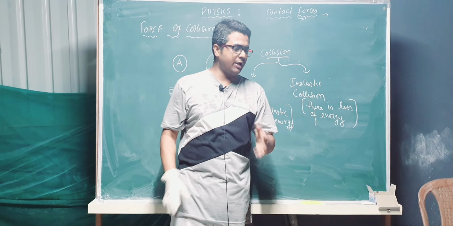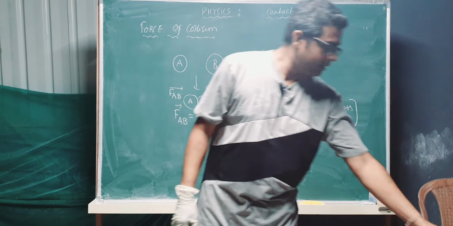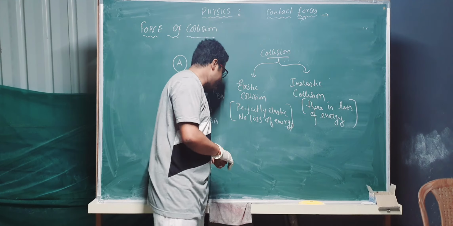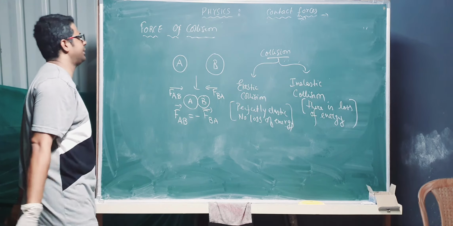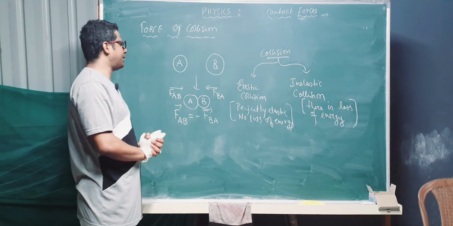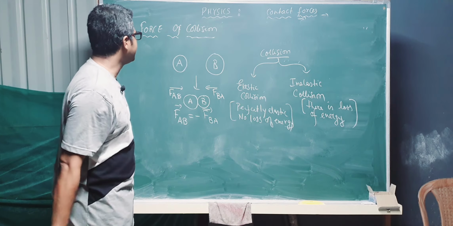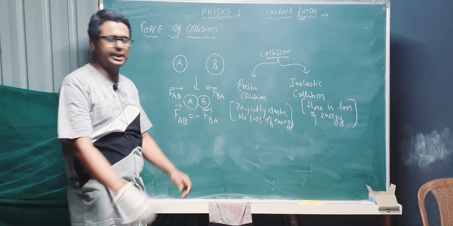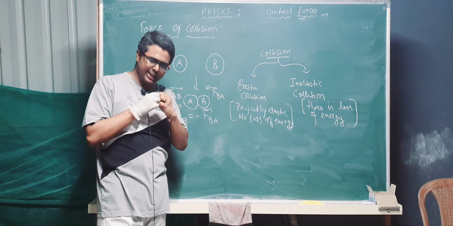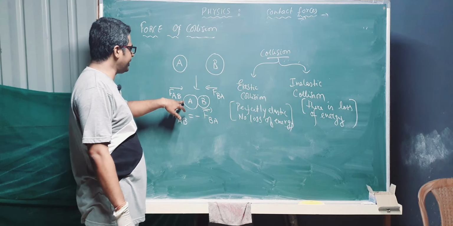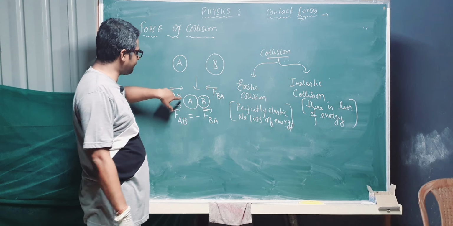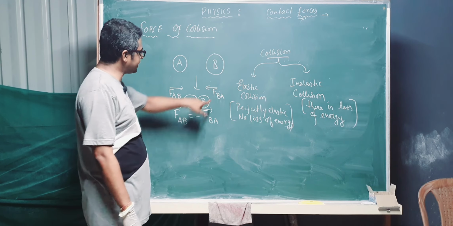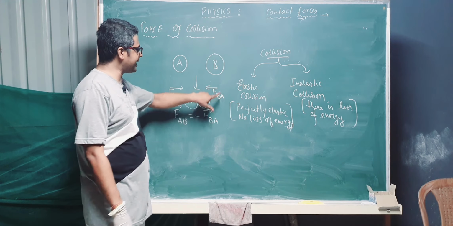Okay, so we have completely finished your restoration force, and now we are doing basically the force of collision. So already the write up is over here, I don't need to do much of a job. So you need to understand the collision. Collision कैसे समझे? There are two bodies A and B. It is colliding like this, ठीक है. So at that moment when two bodies colliding like this, A will give some force towards B and B will give some force towards A. So force given by A towards B is FAB, force given by B towards A is FBA.